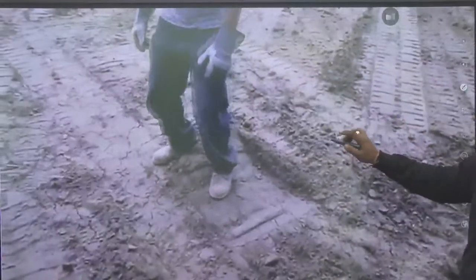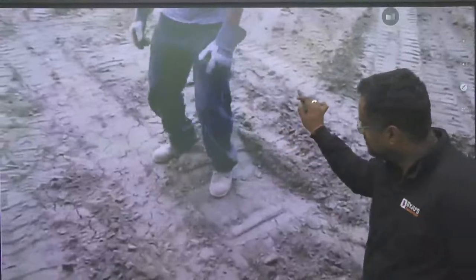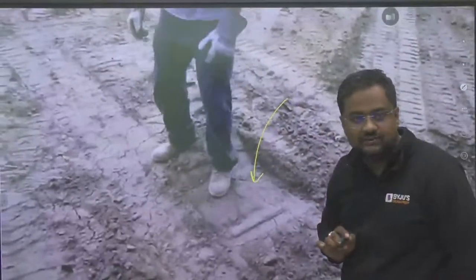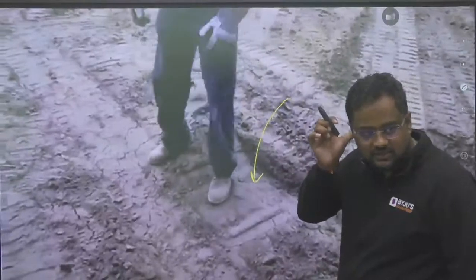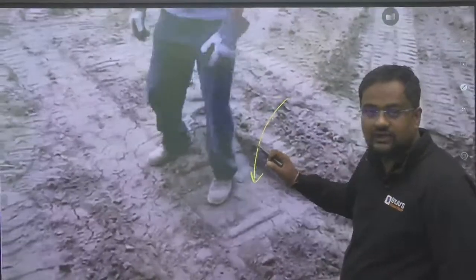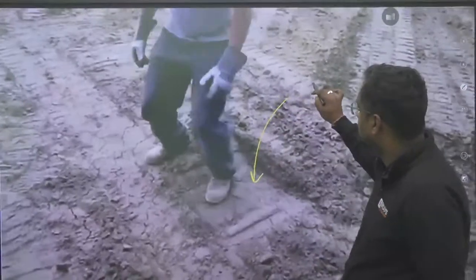What is this condition? Can anybody tell me in the comment box? In soil mechanics, what is this condition called? I have made a short on this also. I have been to Chhattisgarh, and there is a place like this. That is on this YouTube channel. What is this called?